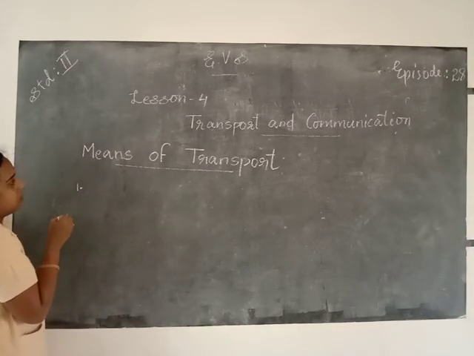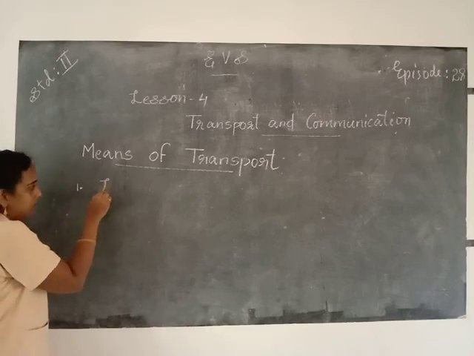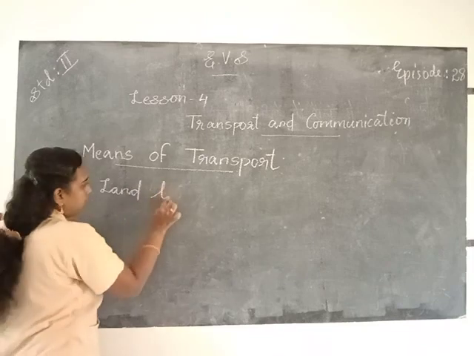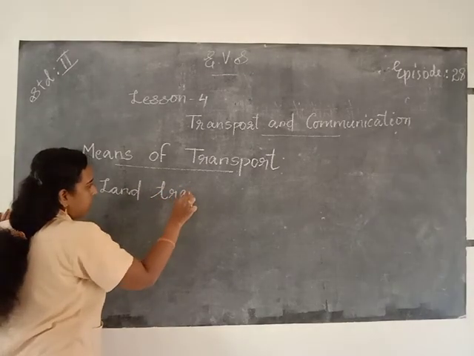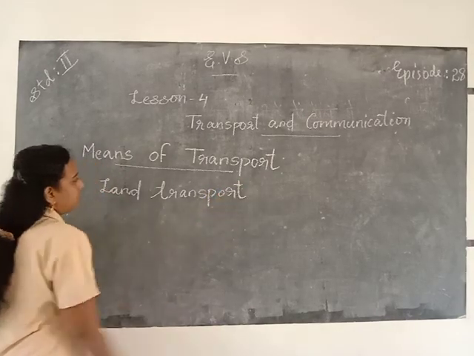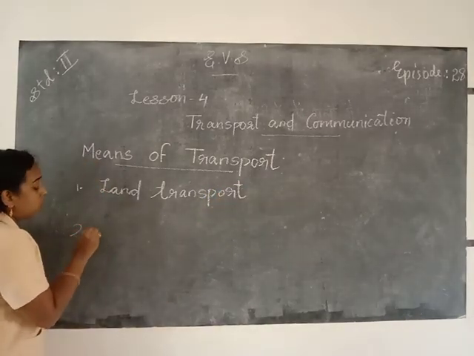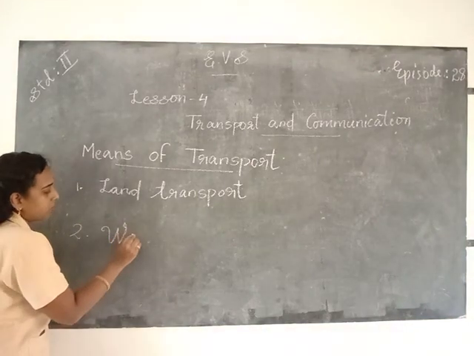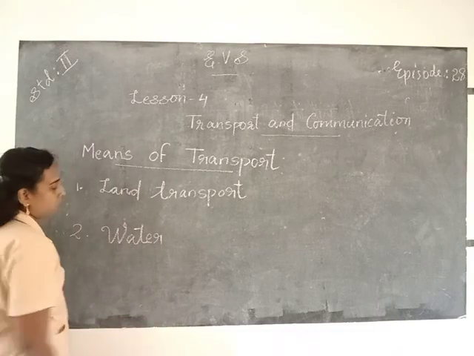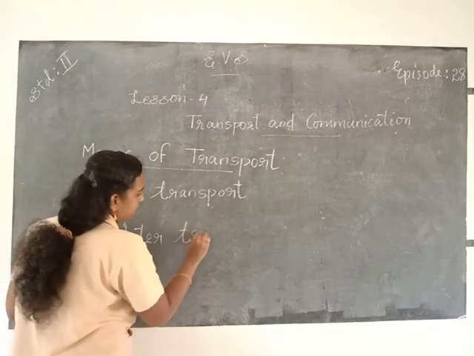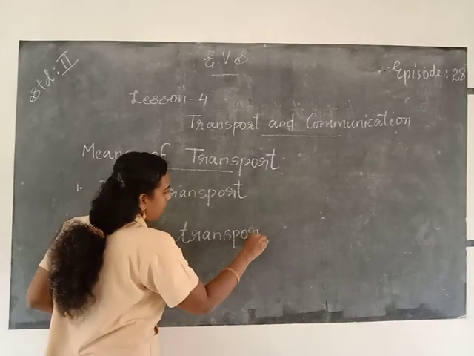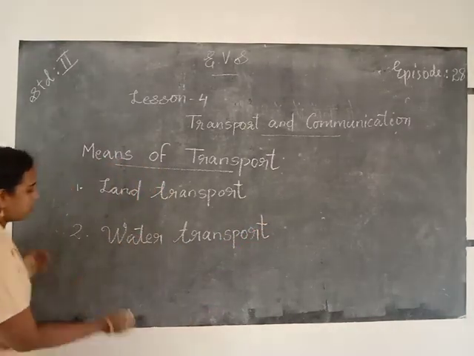The three main means of transport are land transport, L-A-N-D, land transport, T-R-A-N-S-P-O-R-T. Water transport, W-A-T-E-R, water transport.